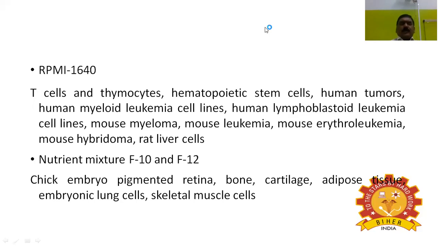Next, I'm coming to the nutrient mixtures F10 and F12. These media are mostly used for chick embryo and pigmented retina, bones, cartilage, adipose tissue, embryonic lung cells, and skeletal muscle.